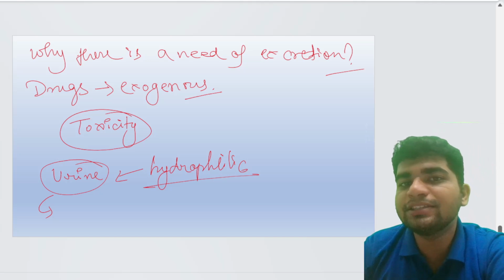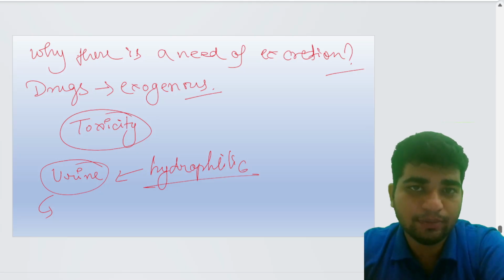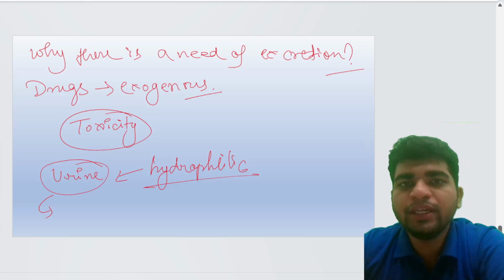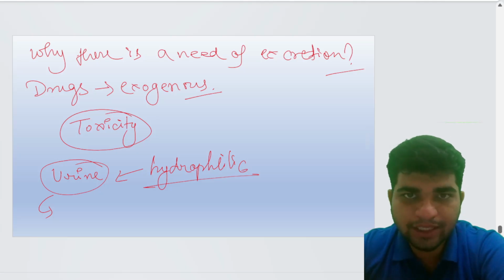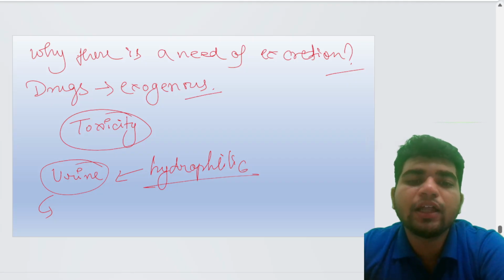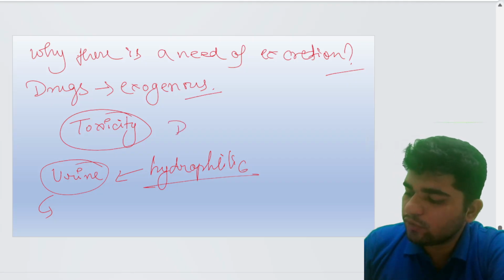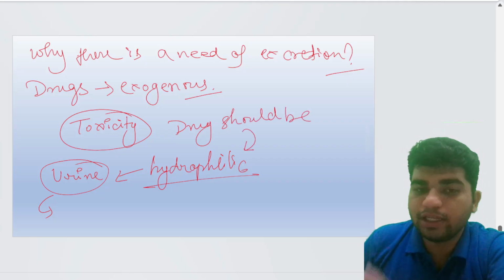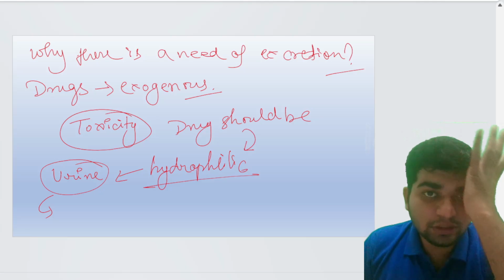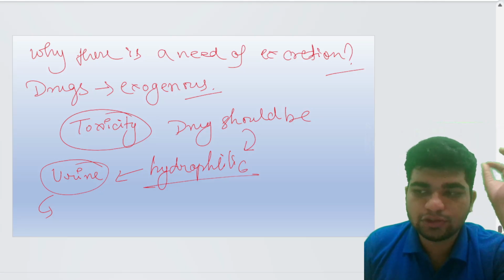If the drug remains lipophilic, it will not be able to be excreted from the body. So this is the concept behind excretion.